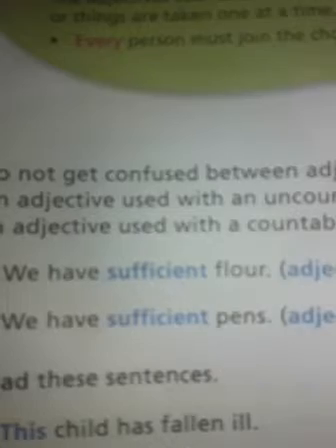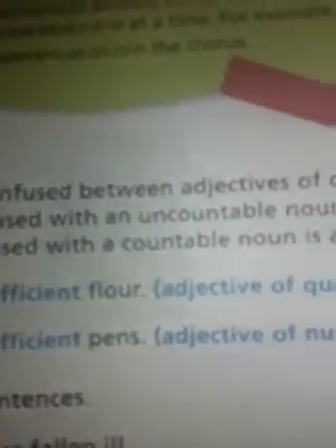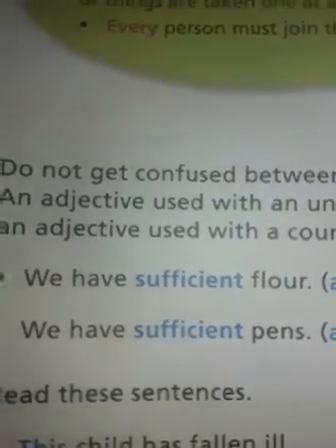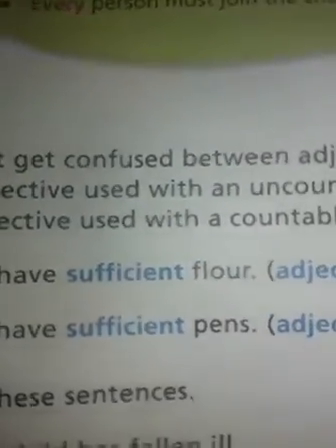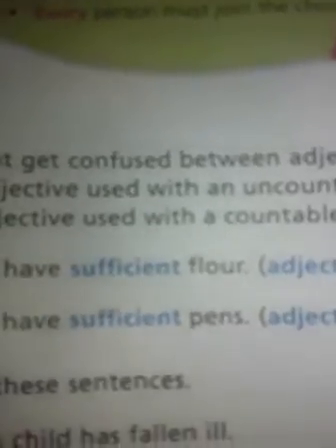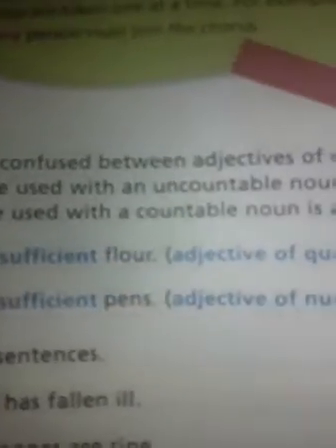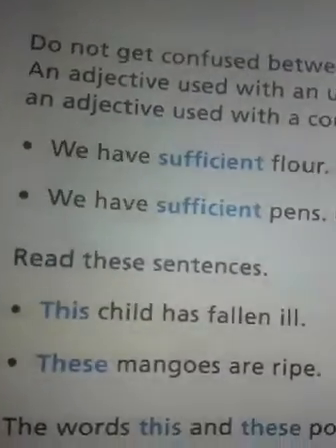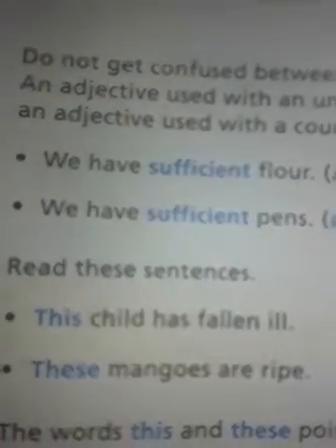We have sufficient flour. Flour means we cannot count it, not 1 flour, 2 flour, 3 flour. So this will be an adjective of quantity. But in the second example, we have sufficient pens. We can count pens like 1 pen, 2 pens, 3 pens, 4 pens, 5 pens. So this will be an adjective of number. Now read these sentences.